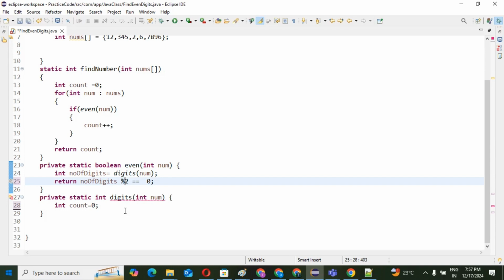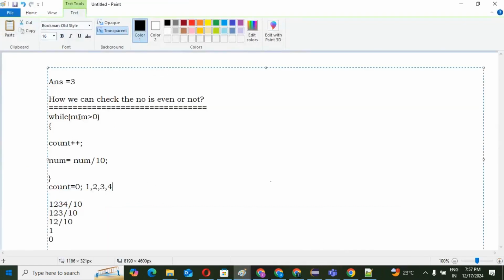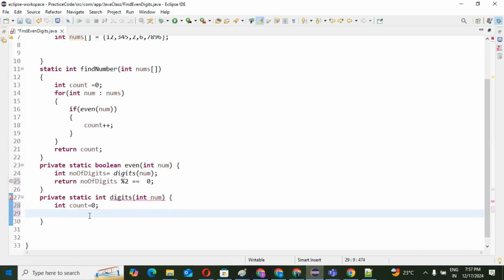Initially I will assign the count as 0. Already I have shown this. Now I'm going to write this logic. Initially our count value is 0. I'm going to check while number greater than 0. So I'm taking one while loop.